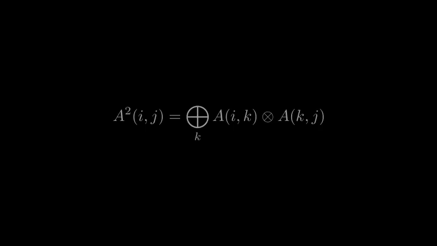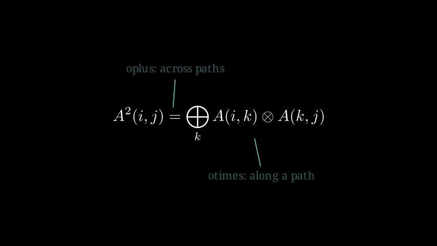So the same formula means something different every time. Here is the heart of it. Compute A multiplied by itself, k times. The entry at row I, column J combines, over every k-hop path from I to J, the product of the edge weights along that path, and then takes the sum across all such paths. What product and sum mean depends on the semiring. In Boolean, product is and, all edges must exist, and sum is or, any path will do. In tropical min, product is addition, a path's length is the sum of its edges, and sum is min, we keep the shortest.